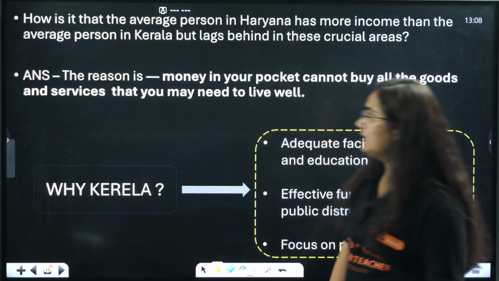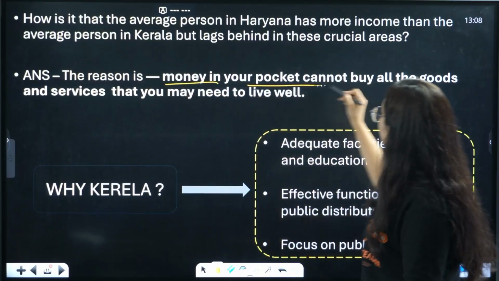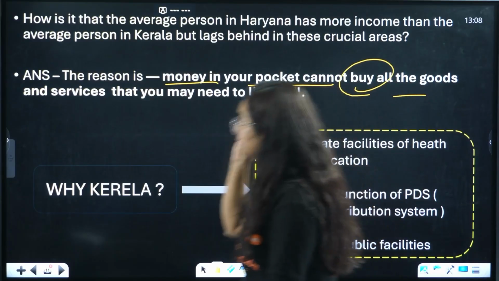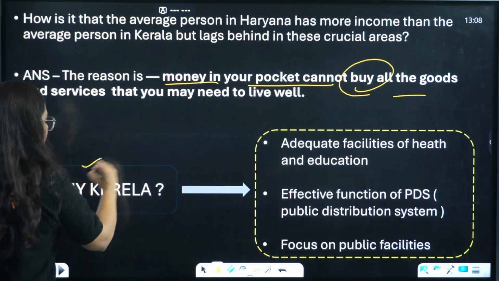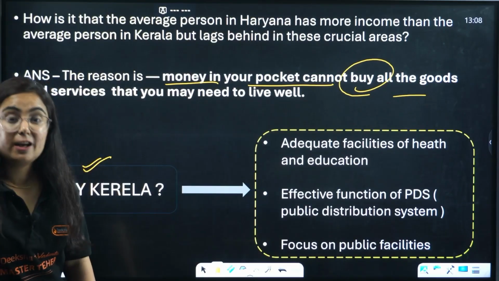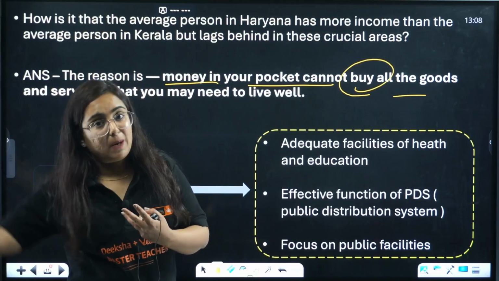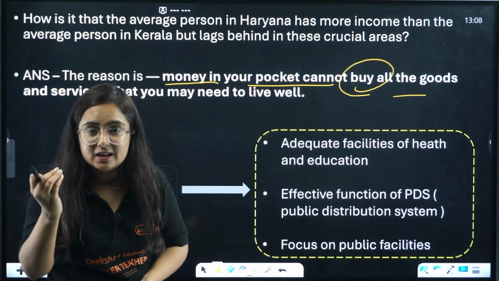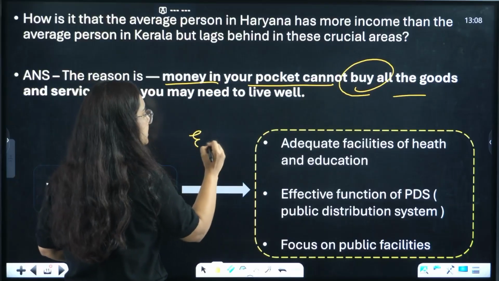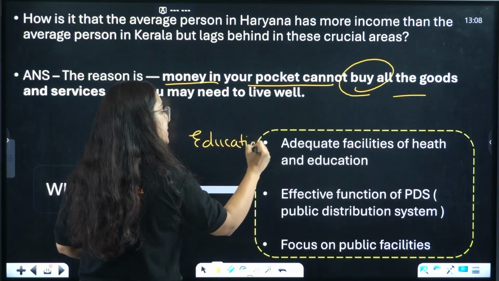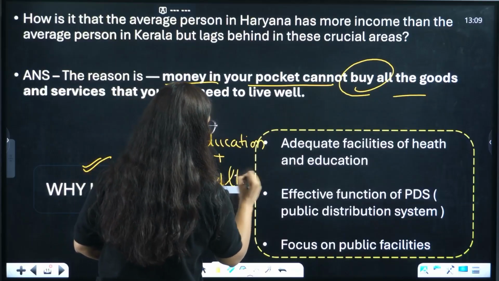So, according to this, we concluded that money in your pocket cannot buy all the services that you need to live well. And this is explained to us by Kerala, because why are they more developed, why do they have better education and healthcare in spite of not earning more? Because the government there or the people there focused more on other factors like education as well as health, which I am pretty sure eventually will make them earn more than Haryana.